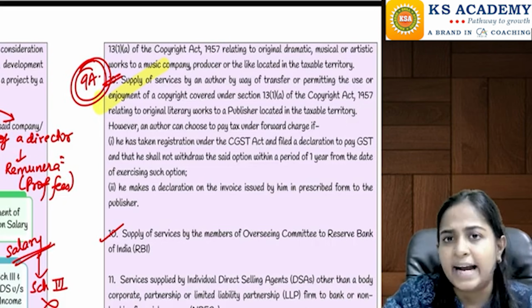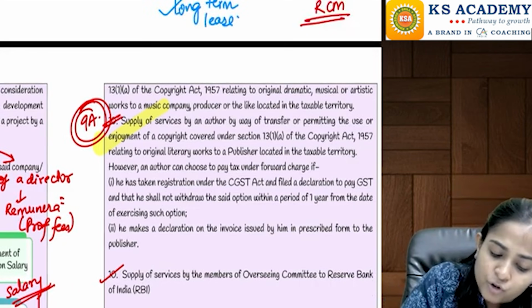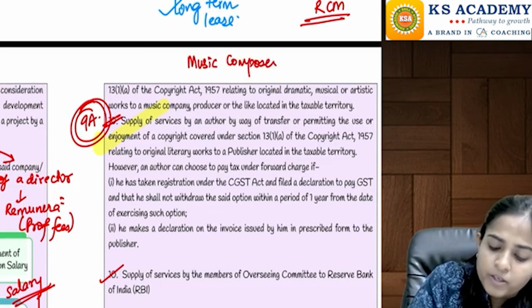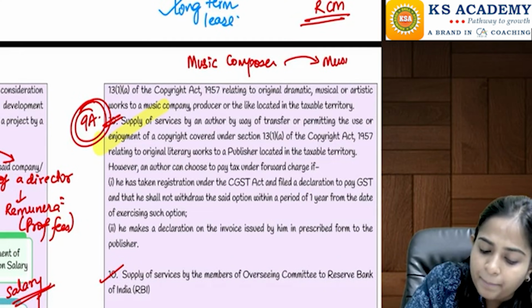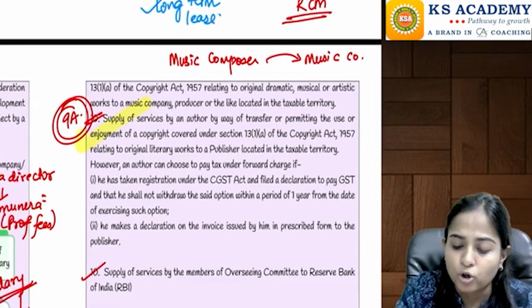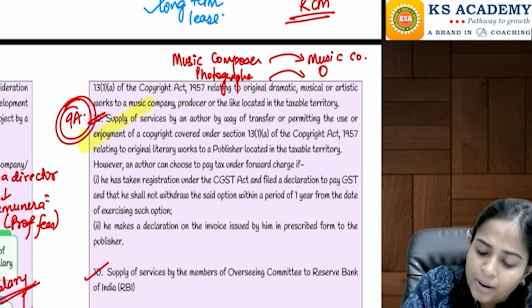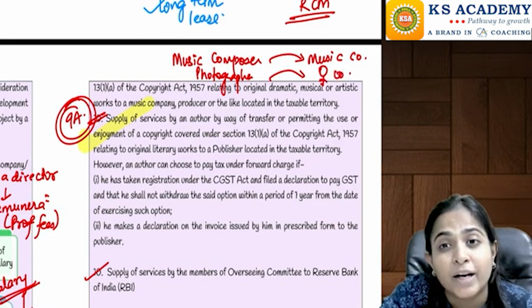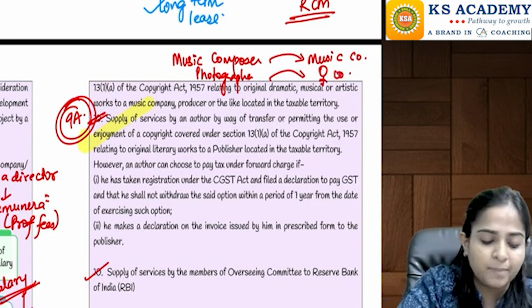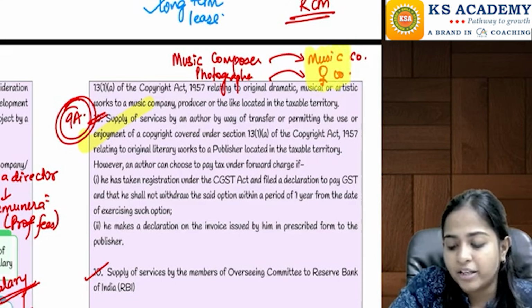Then in that case, who is providing the service to whom? Can we say the music composer is providing the service to that music company, or to the producer? Similarly, a photographer is going to provide his service to some other company who is going to use his photographs. So here the responsibility to pay the tax is going to be on the recipient.